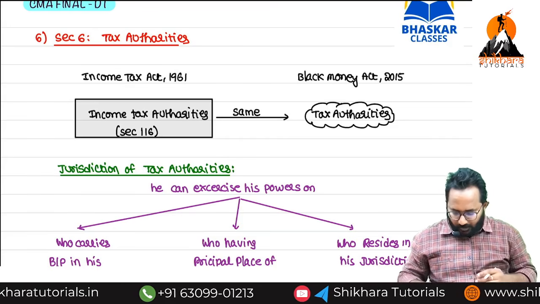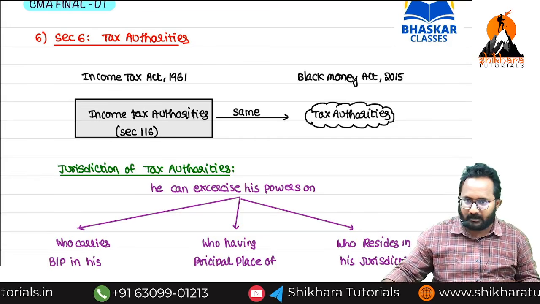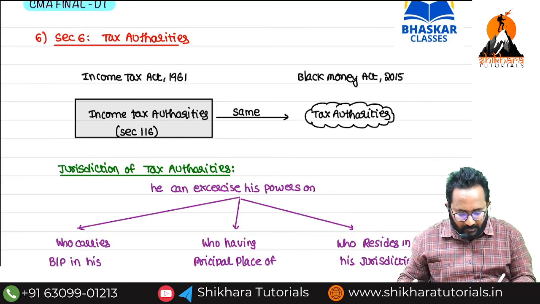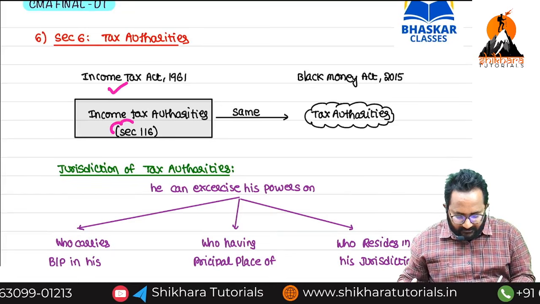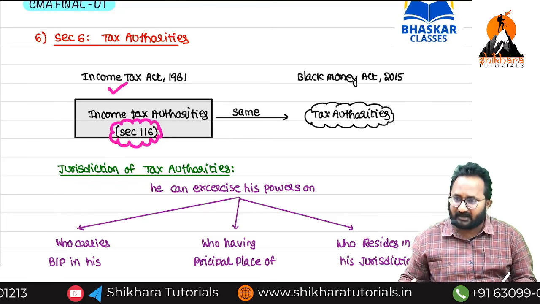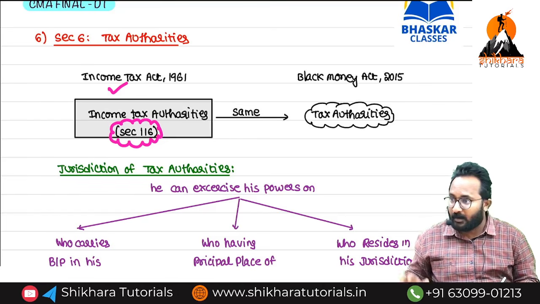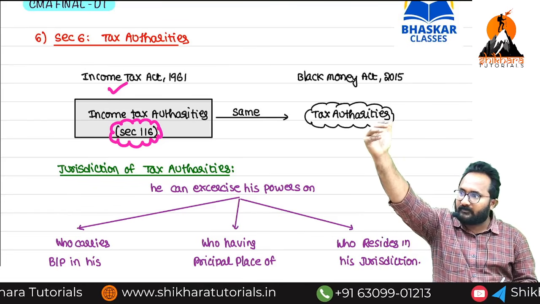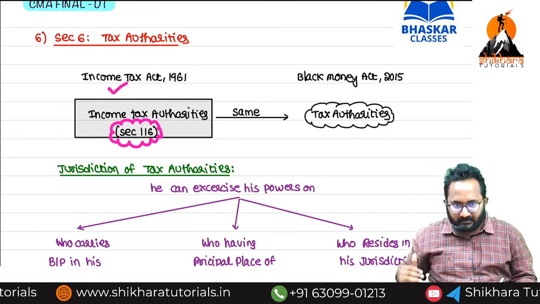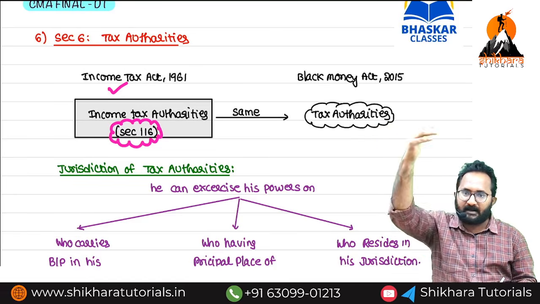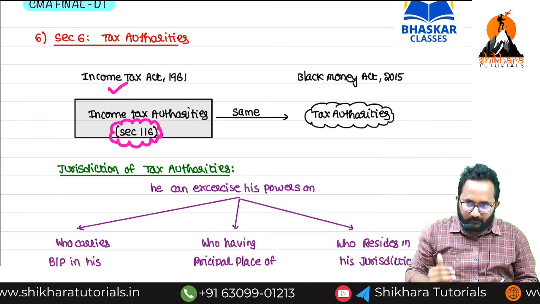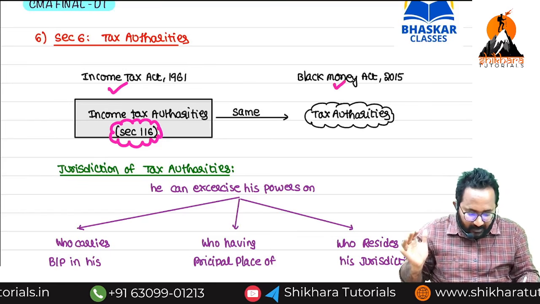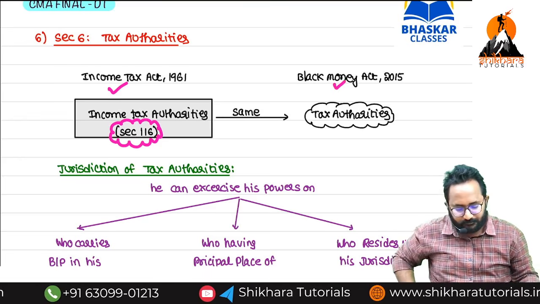Wherever we have income tax authorities under the Income Tax Act 1961, two days back I think we discussed income tax authorities under section 116. So assessment wing, investigation wing, from principal chief commissioner of income tax to the inspector of income tax, and the principal director general of income tax to the inspector of income tax. That same authorities only are now acting as income tax authorities for the Black Money Act also.